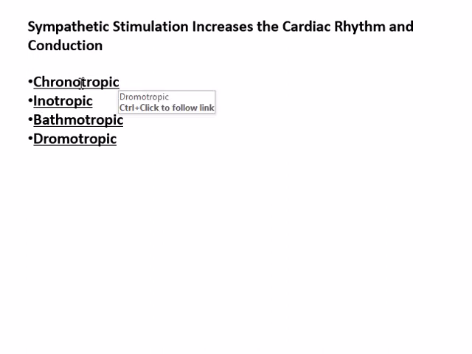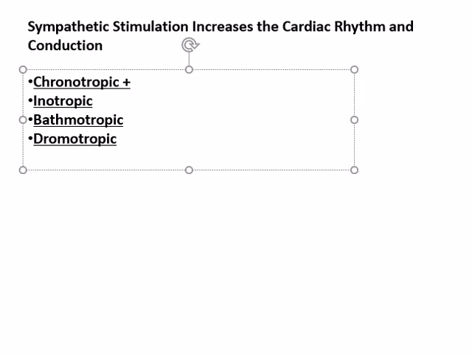Chrono is from time. So when the heart rate is increased, this is known as a positive chronotropic effect. So I can write here that there is a positive chronotropic effect. The same positive effect is seen in inotropy. Inotropy is the force of contraction. Chronotropy is the duration of contraction or the heart rate.